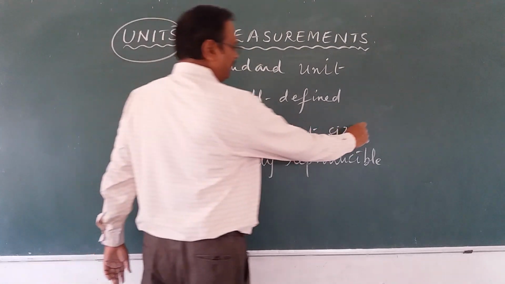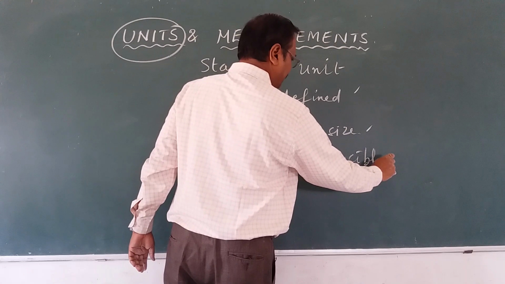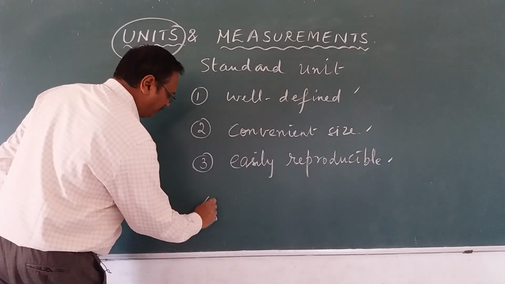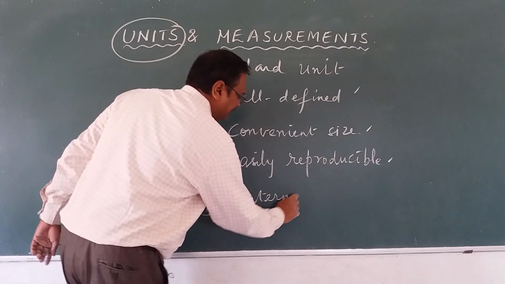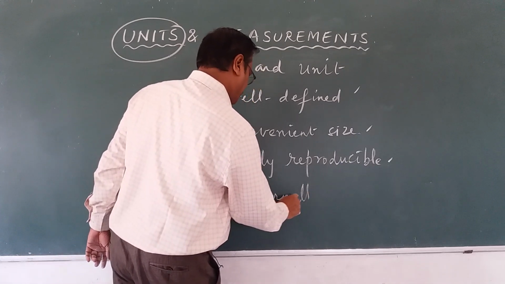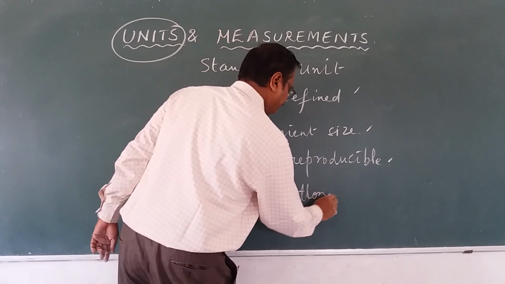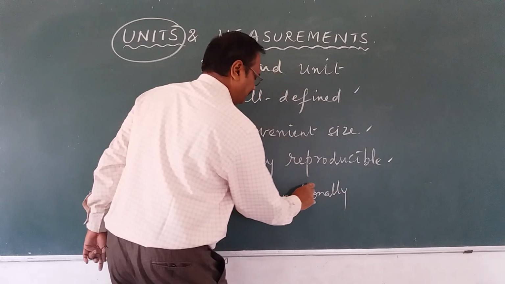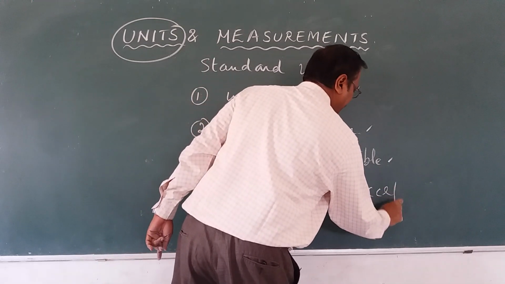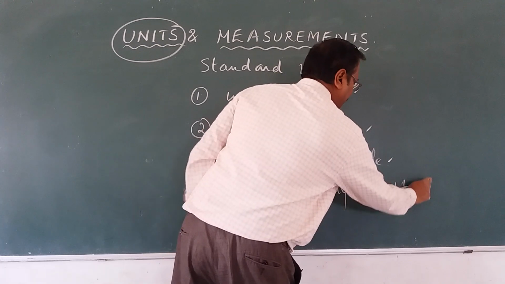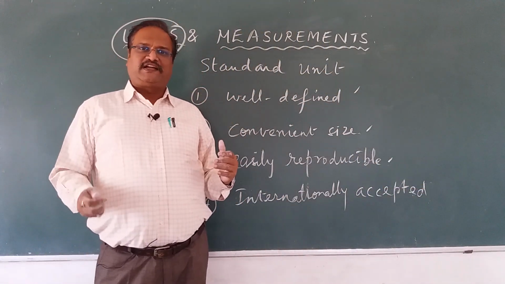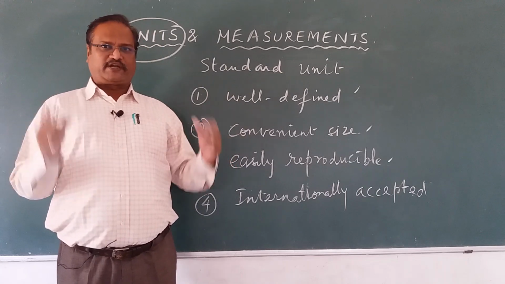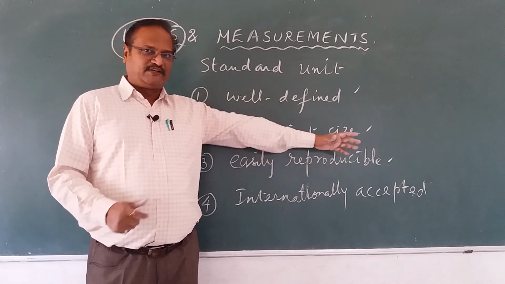Everywhere it should be of convenient size, well defined, easily reproducible, and also internationally accepted. It should be accepted by the international community. Everybody should agree. Scientists will sit together and come to a common conclusion that this can be the standard, and they will use that.